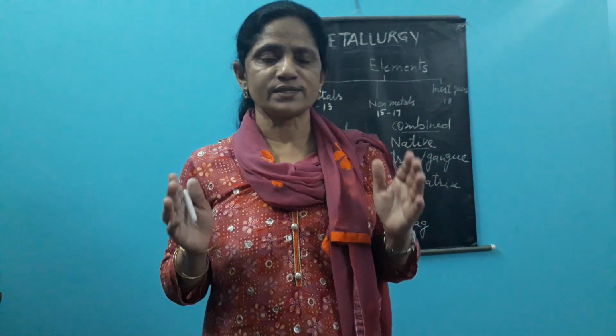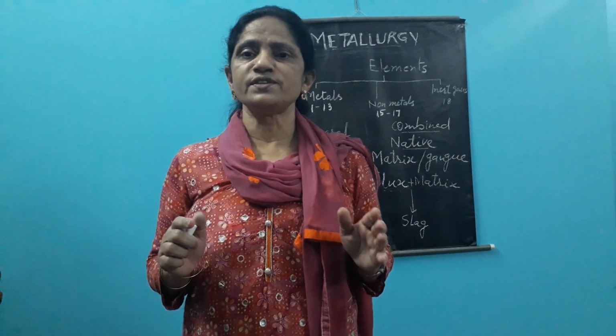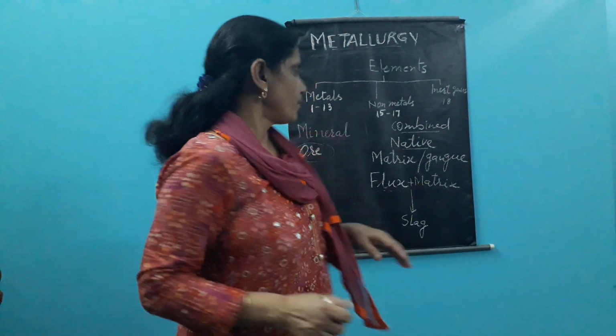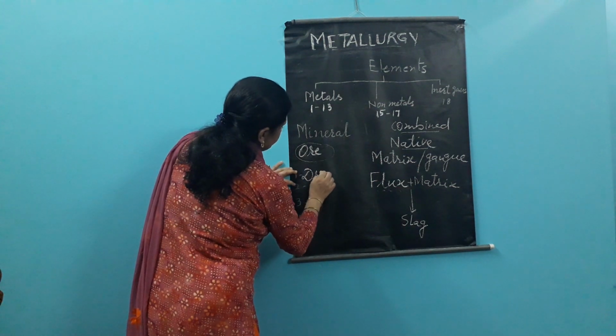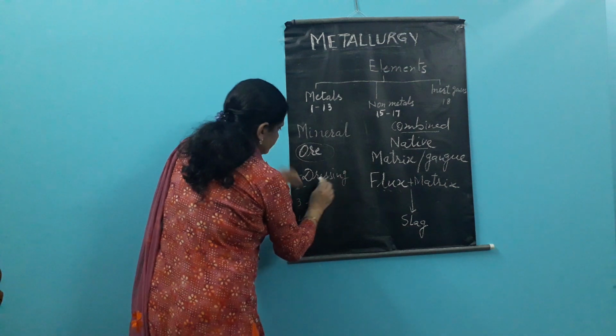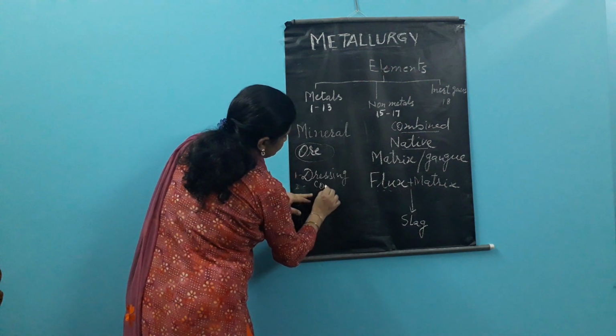This particular process of withdrawing the impurities from the ore by using physical means or chemical means or both, we study under the heading dressing of the ore. Dressing or concentration of ore.